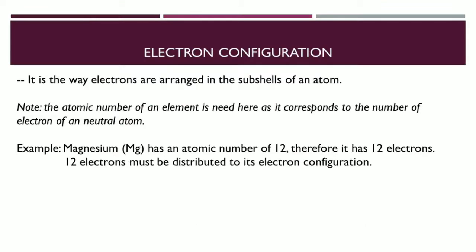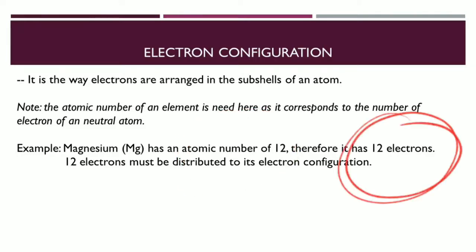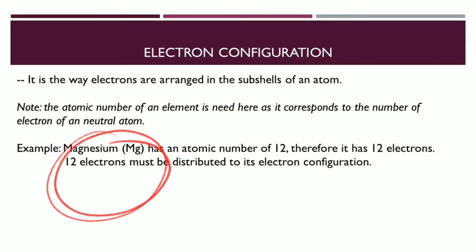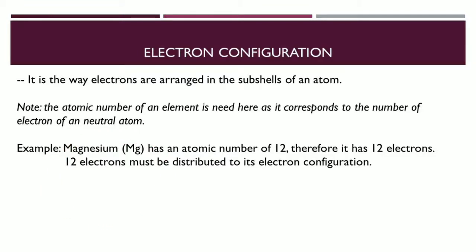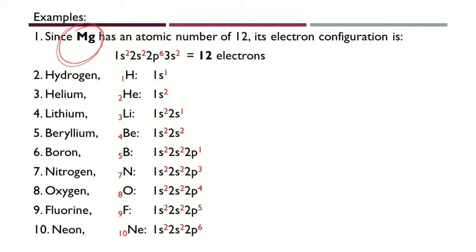For example, we are asked to give the electron configuration of magnesium. First, identify its atomic number in order to determine the available electrons in magnesium. Then, distribute the number of electrons to the superscript of the subshells until completed. Since magnesium has atomic number 12, therefore it has 12 electrons.